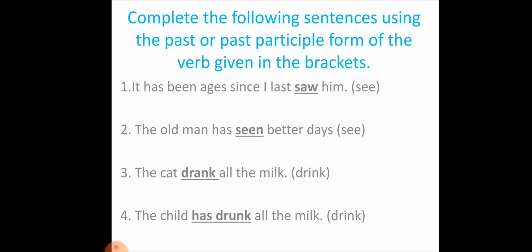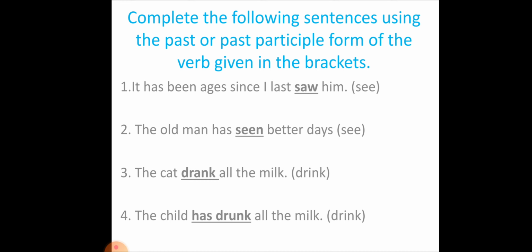You are given the base form of the verb in the brackets, see. You have to use its past tense or past participle form, whichever comes in the sentence. So here saw is the past tense form of the word see.